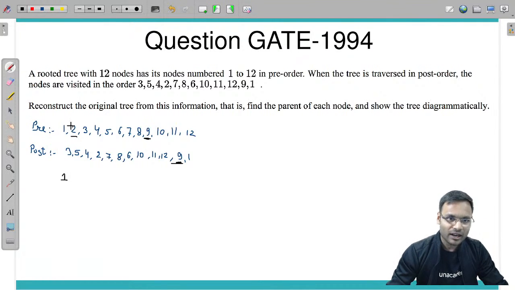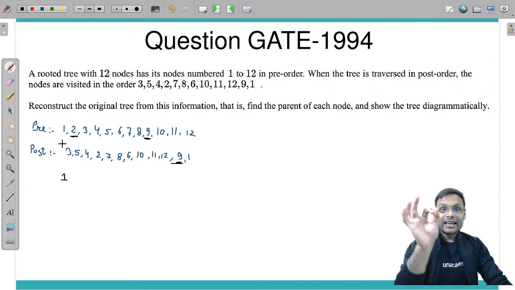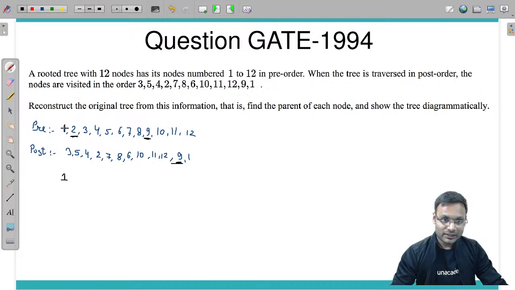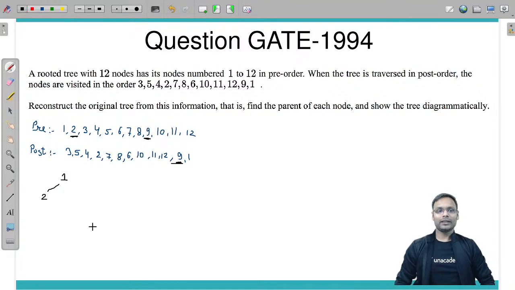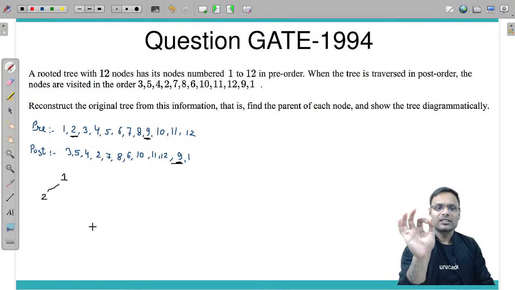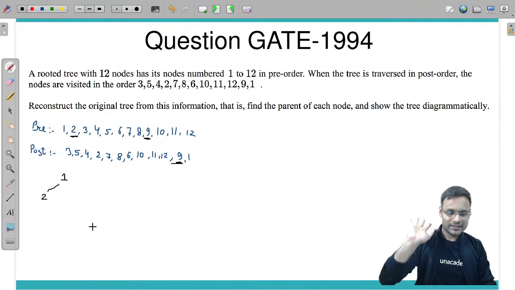If you say, sir, we will start with pre-order, we will go this way. The next symbol which you have traversed in pre-order traversal, this 2, should be the root of the leftmost subtree or any subtree that comes under 1. 2 should be root. I have drawn it that way.